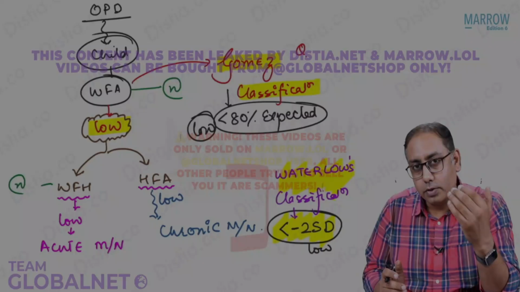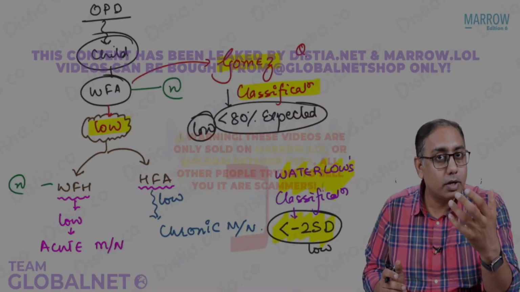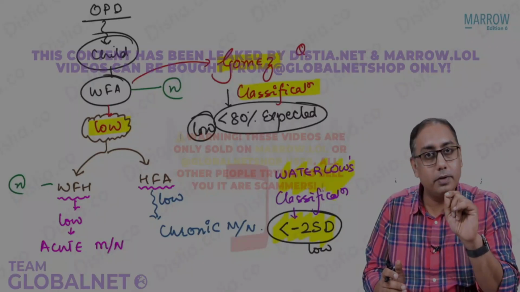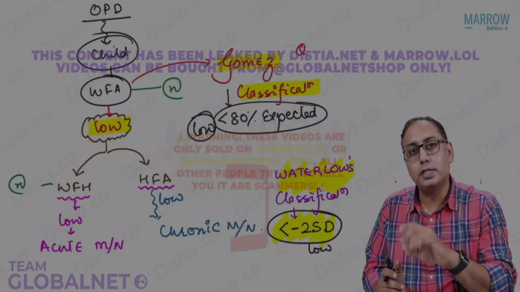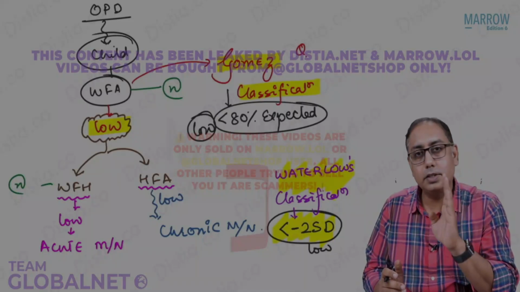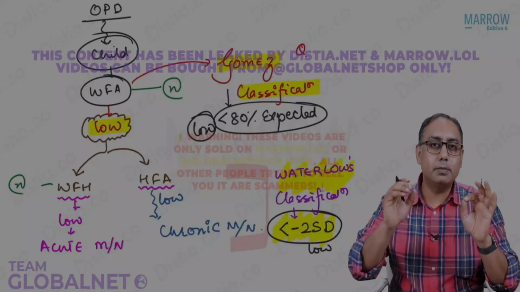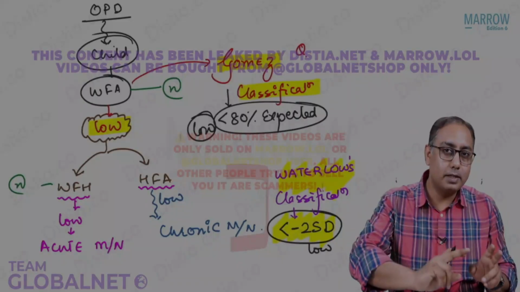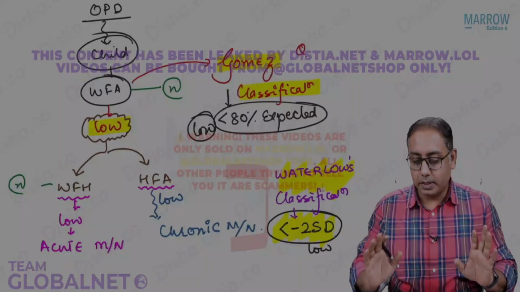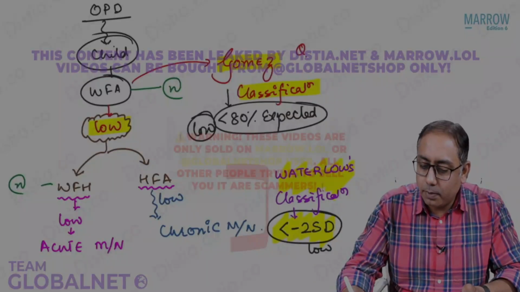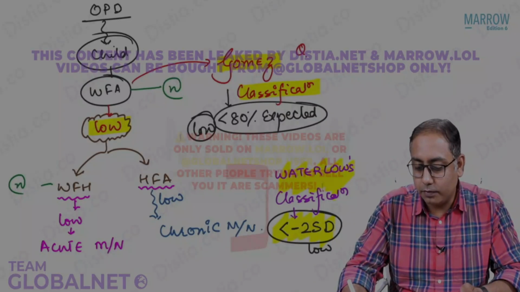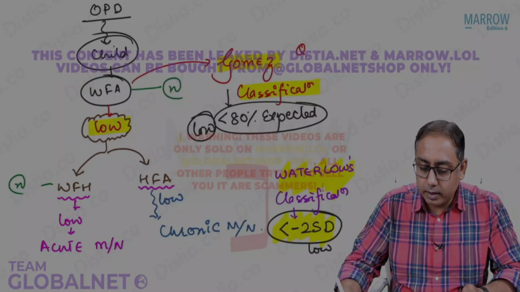Next in line is Waterloo's classification. What is low on Waterloo's? It is -2 standard deviation. It will divide into weight for height and height for age. Weight for height is acute malnutrition. Height for age is chronic malnutrition. Less than -2 is Waterloo's. Less than 80% is Gomez. So that finishes the couple of 2-3 MCQs you have done over here. That is regarding the indicators.